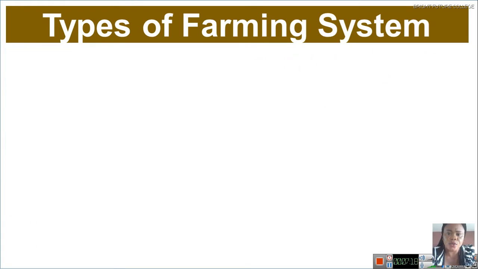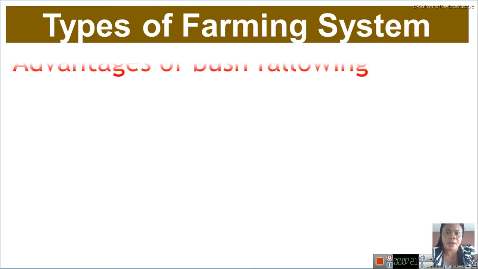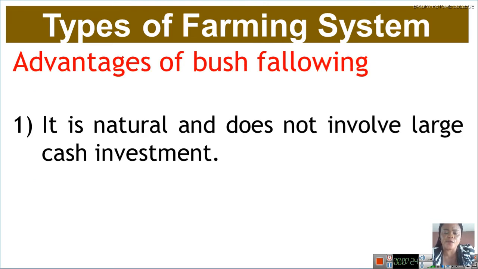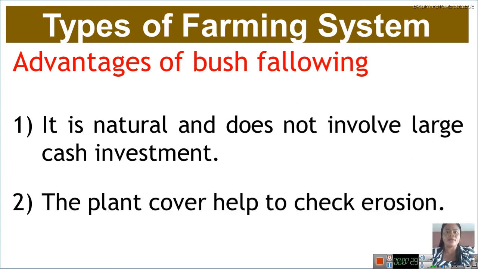Advantages of bush fallowing or shifting cultivation. Number one here is it is natural and does not involve large cash investment. Leaving your farmland for 2 to 4 years or 3 to 5 years, the fallen leaves will decay and add nutrients to the soil. There is no need of buying fertilizer, so it doesn't need large cash investment.